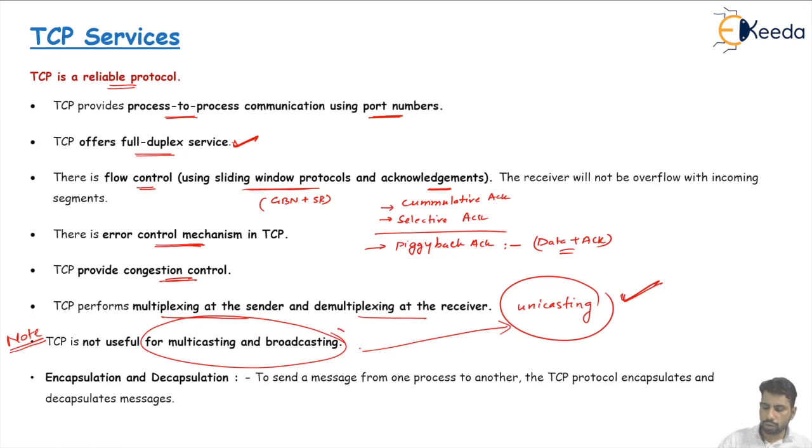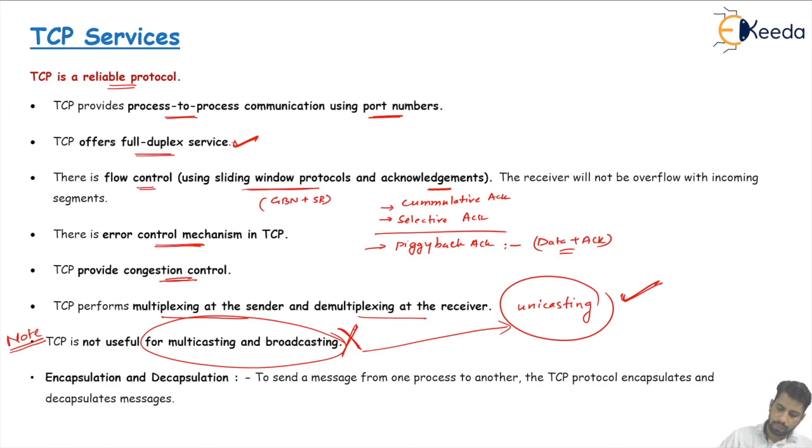So this one is not useful for multicasting or broadcasting communication, because multicasting and broadcasting are useful where we have connectionless services, meaning we don't take care about the connection between the sender and destination. Just you have data, please send that data on the channel. It's the responsibility of the packet how it will reach the destination. But here we are maintaining a connection, so there are the connection establishment, data transfer and connection teardown phases. So only unicasting is done with the help of the TCP protocol, not multicasting, not broadcasting.